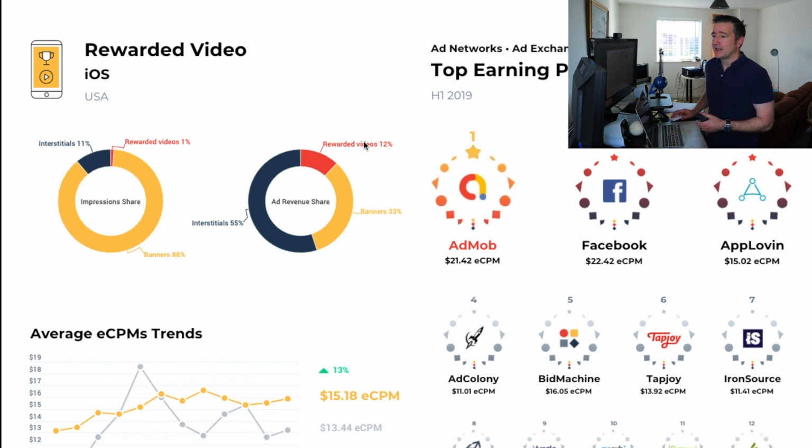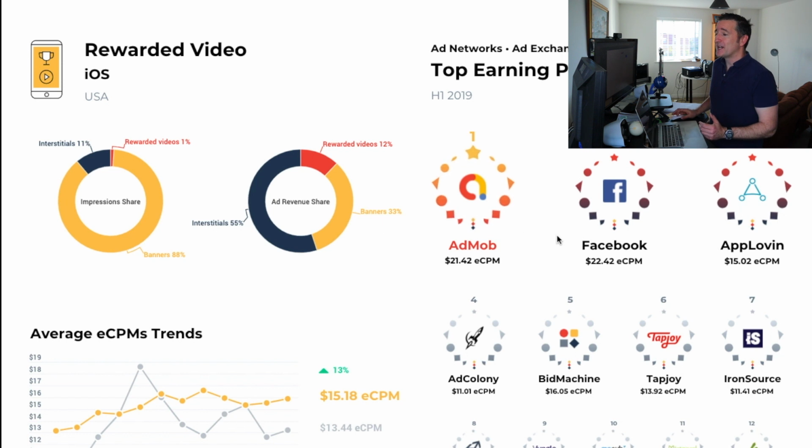But over here we see, in terms of ad revenue share, 12% for rewarded videos. Again, I need to look at this a lot more. For interstitials, 55% and only 33% for banners. So even though banners have a lot more impressions, they're making a lot less money. It doesn't mean you shouldn't use them, it's just one of these things.